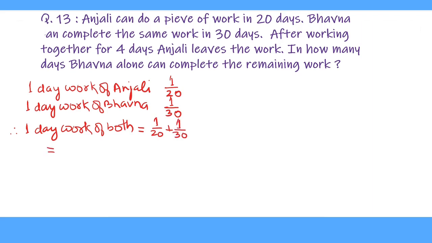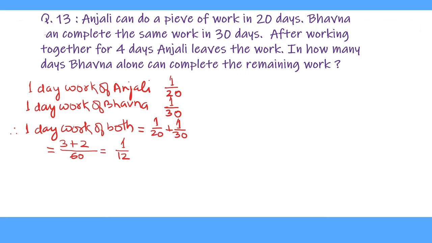The LCM of 20 and 30 is 60. 20 divides 60 three times and 30 divides 60 two times. This is equal to 5 upon 60, which is 1 upon 12. So if they work together, they can complete 1 upon 12 of the work in 1 day.